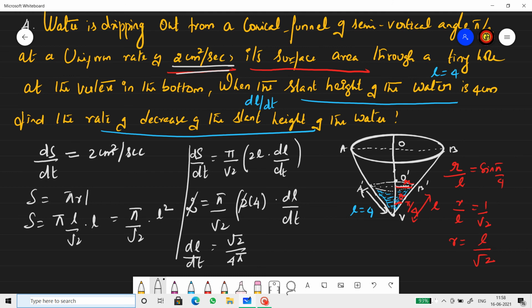And it's decreasing because the water is dripping down, so the surface area is decreasing. So the answer will be, use the word decreasing, or if you are not using the word decreasing, state it as minus root 2 by 4 pi centimeter per second. So these are the 4 main important sums in rate measures. With that, we are done with the rate measure sums. Thank you.